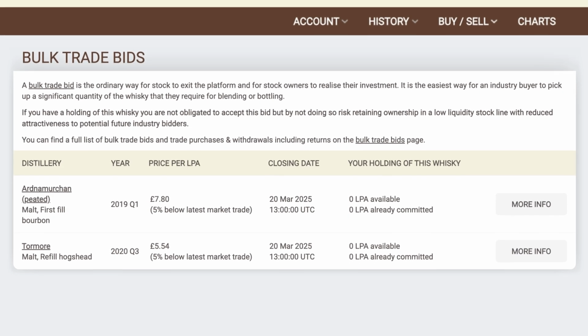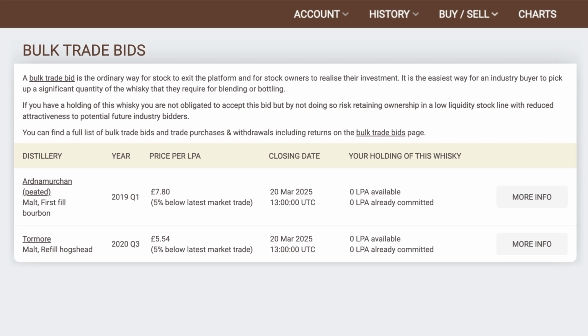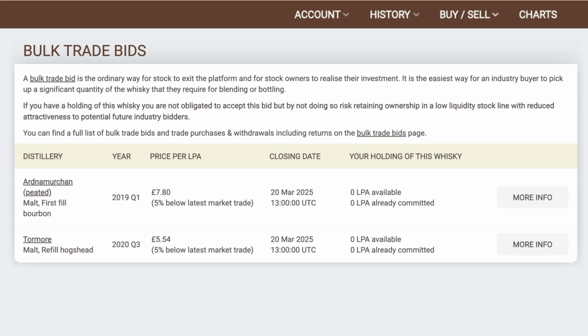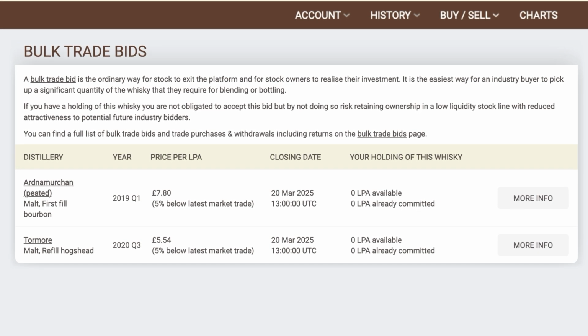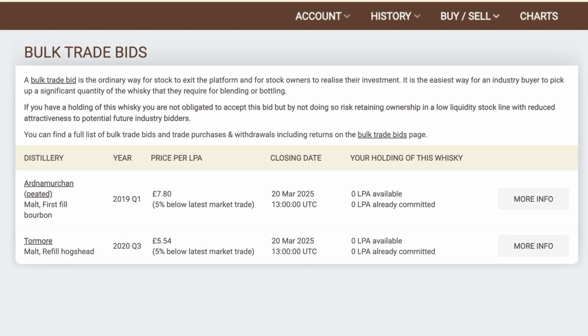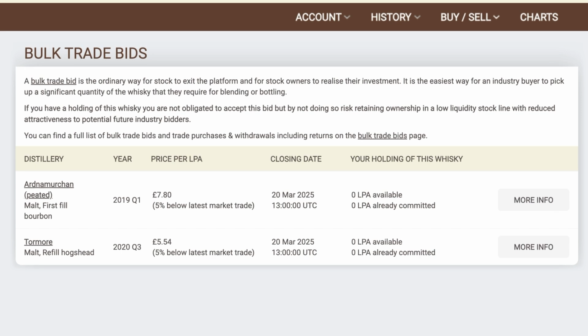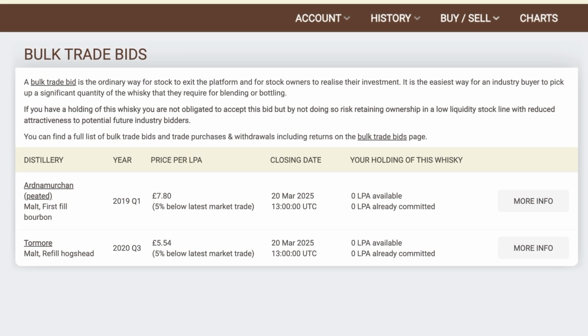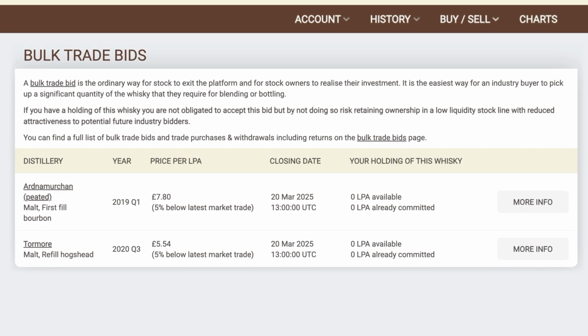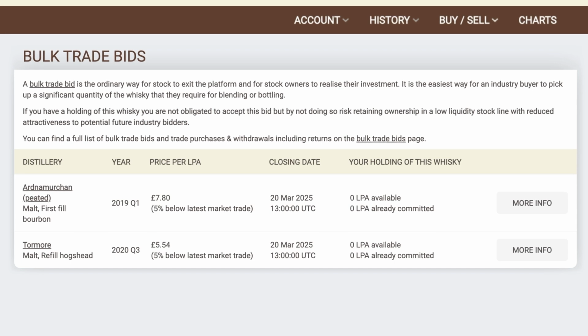Bulk trade bids are a great way to sell both small and large volumes of stock quickly, but prices and timing are determined by the mid-price value and the industry buyer, so you cannot always rely on these to sell your stock. You can easily monitor your portfolio and track value changes over time.